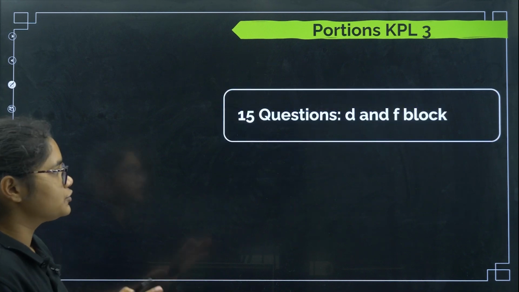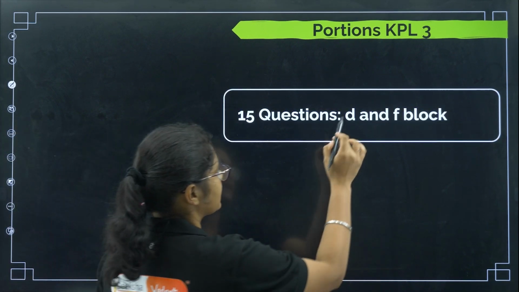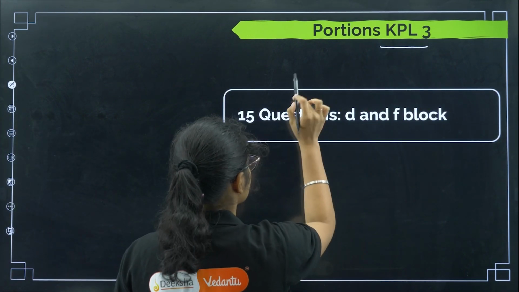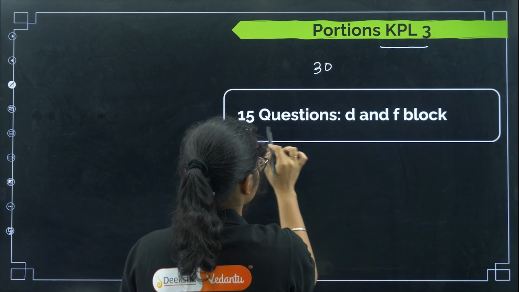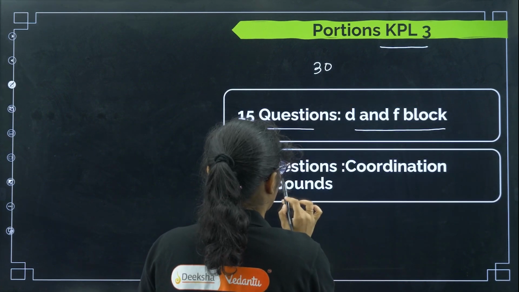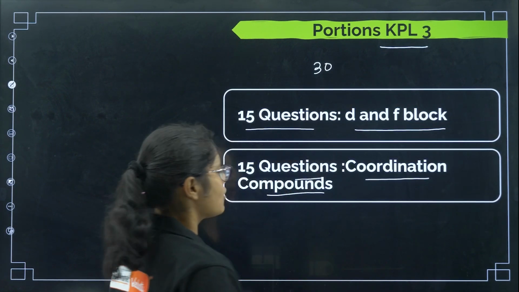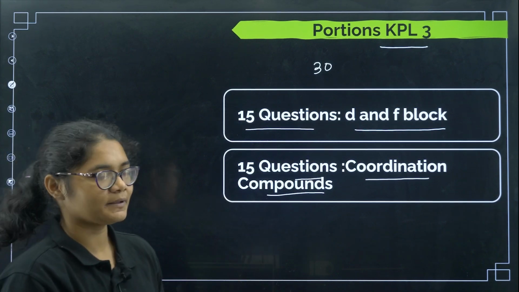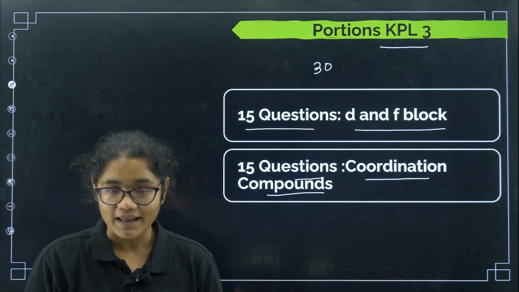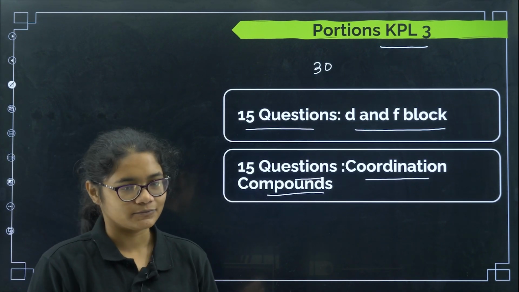Next is the portion for this week, that is KPL 3. We will have a total of 30 questions, as I told you. 15 questions will be from the d and f block and 15 questions will be from coordination compounds. So these two topics have been covered. Prepare them well and then come for the test.